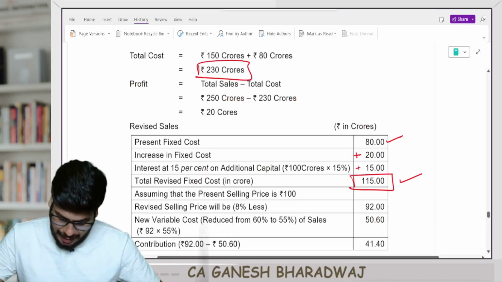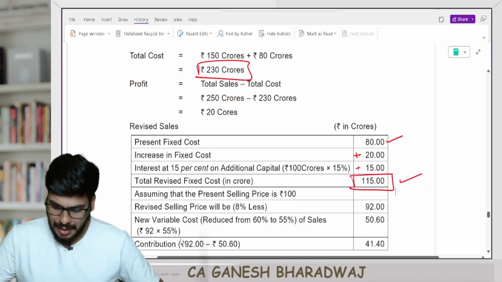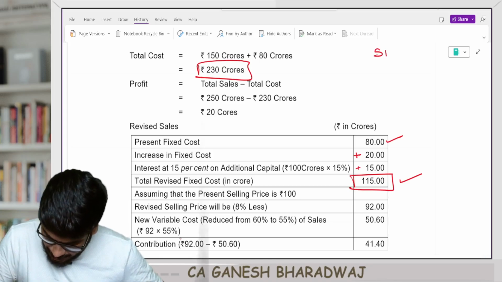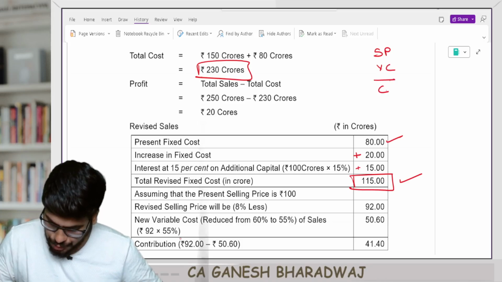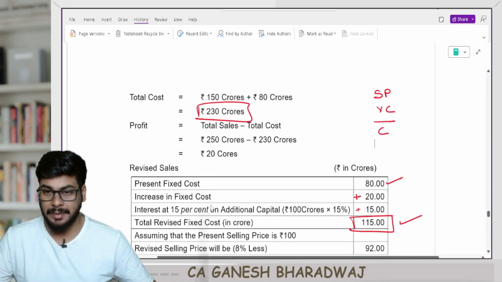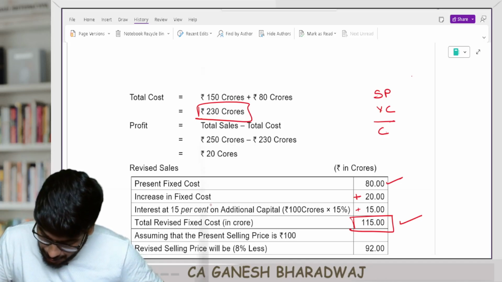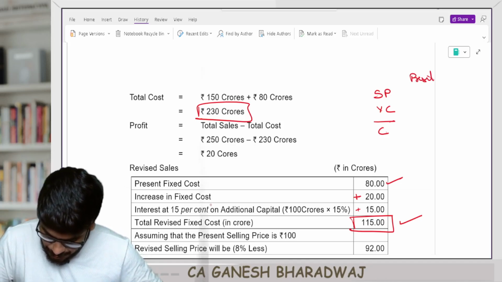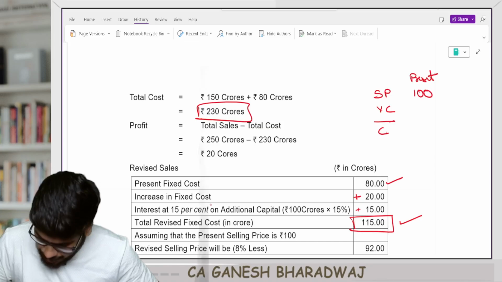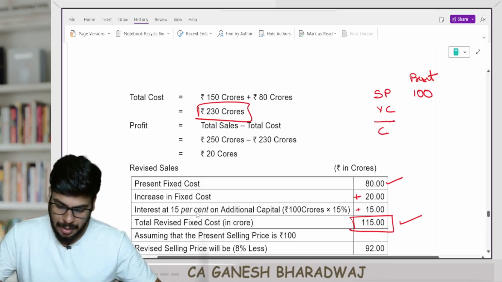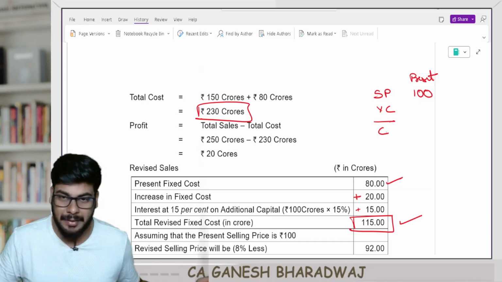Now, for this, let us keep something as the base. Now, let us say selling price, variable cost, contribution. Okay. Now, guys, please hear me out. Presently, let us say the selling price is 100. Now, what is the current PV ratio we got?